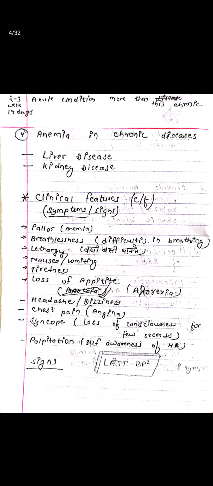According to shape and size of RBC: microcytic anemia, macrocytic anemia, normocytic anemia. According to color of RBC: normochromic anemia, hypochromic anemia, hyperchromic anemia. Anemia is seen in chronic diseases such as liver disease, kidney disease, and heart disease.